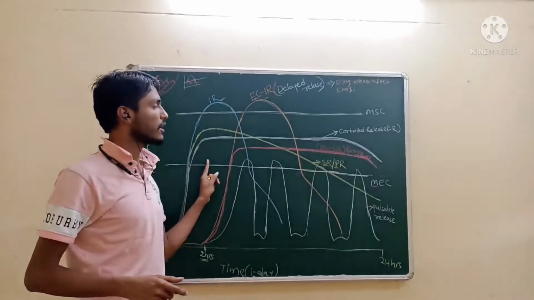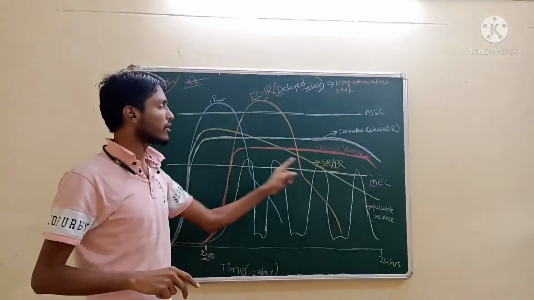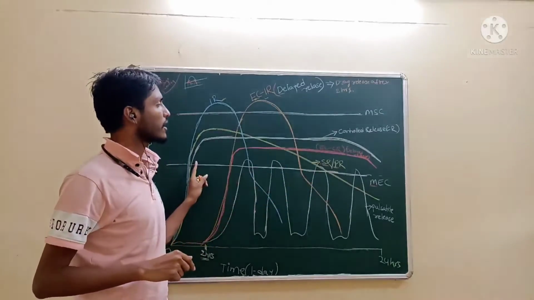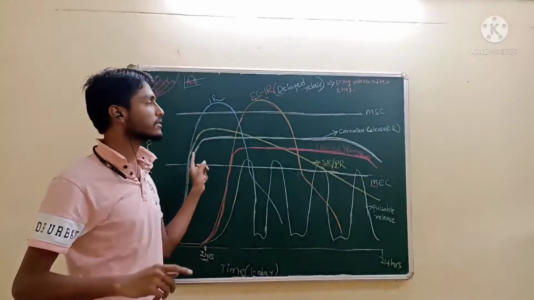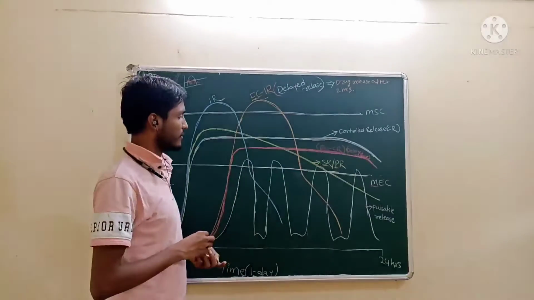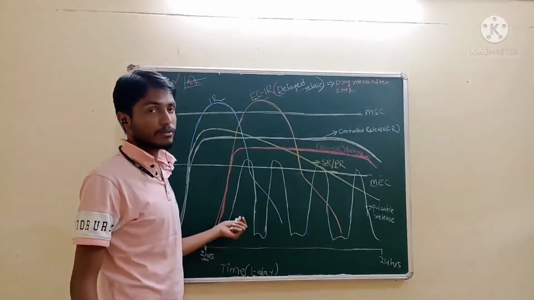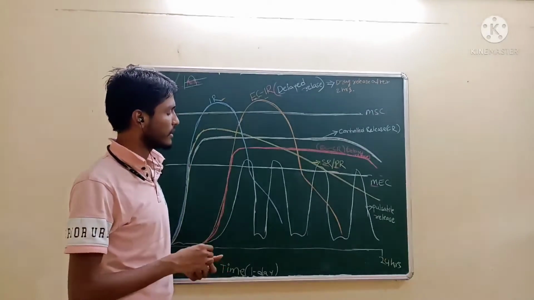Controlled release, one dose is sufficient for 2 to 3 days. Sustained release is enough for 1 day; for controlled release it means 2 to 3 days. Enteric coated controlled release is completed. Next one is pulsatile release drug delivery system.